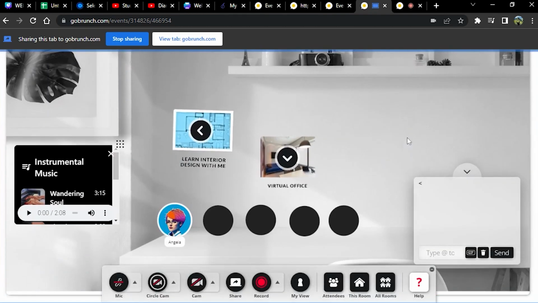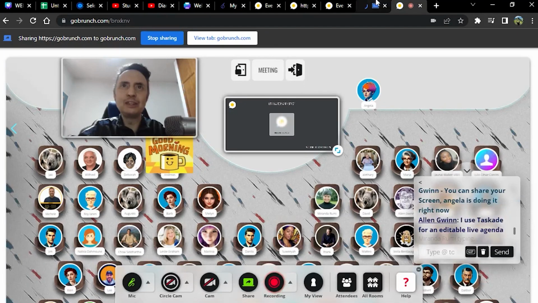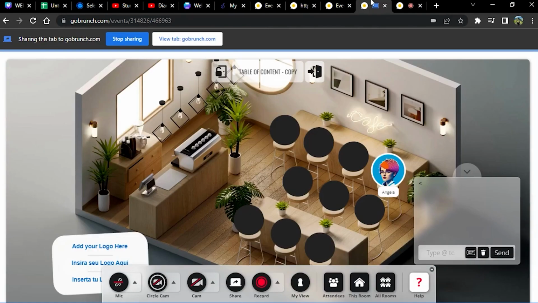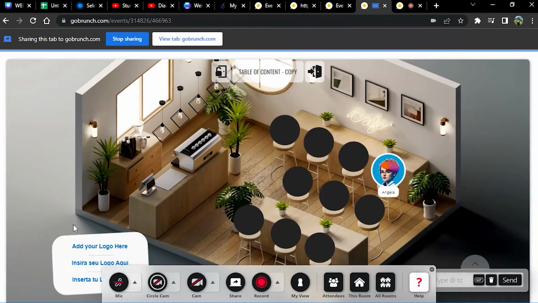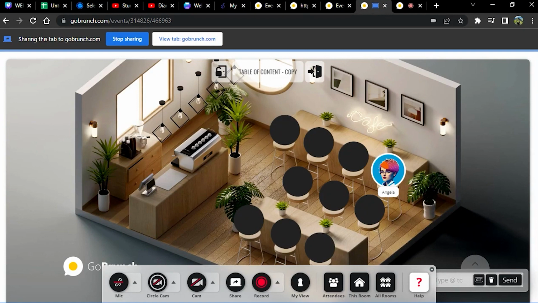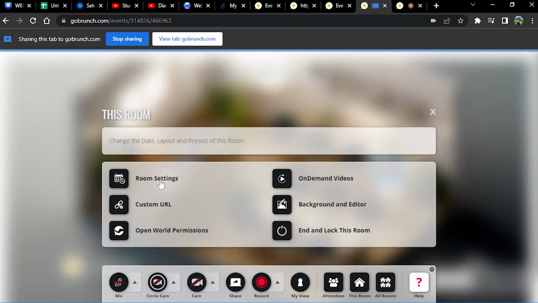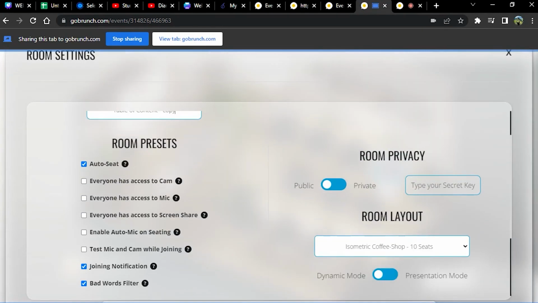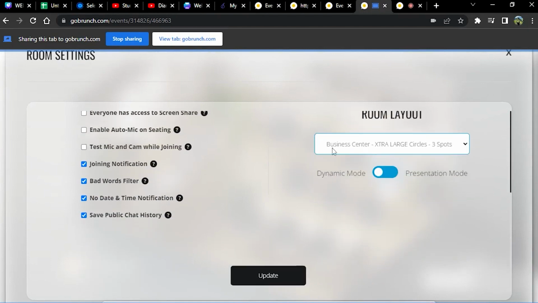All right, now we have 2 options here in our main lounge table of contents. Sounds good. Yes. Now let's create this virtual office. I think many people here want their own office. And I think one of the components that we can have here, Angela, that many people ask about, is a room with extra large circles, right? To do this, we go into this room, room settings, and we're going to choose a room with extra large circles. We have this one, business center, extra large circles, and we click on update.